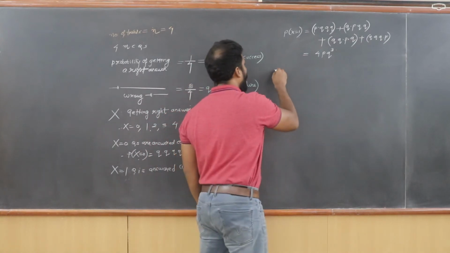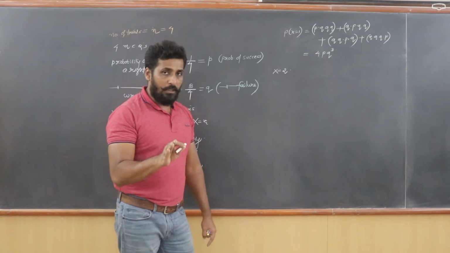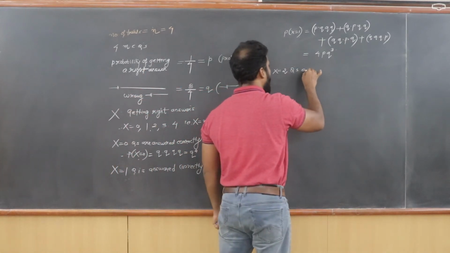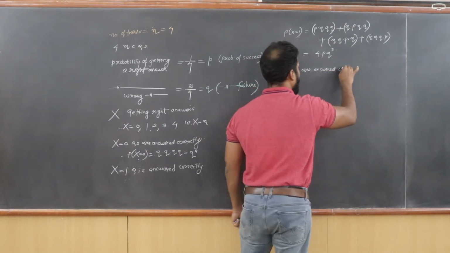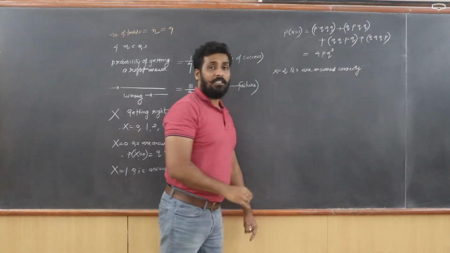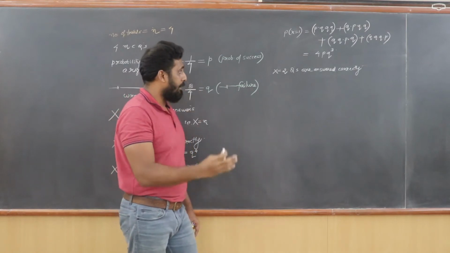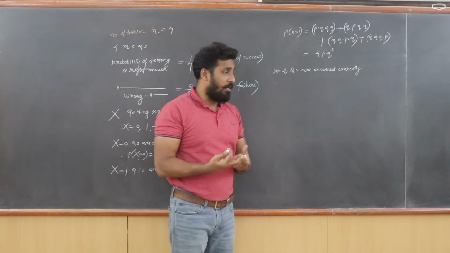Now let's move on to the next case, when x is equal to 2. That means out of the 4 questions you have answered 2 correctly. So when I say 2 questions are answered correctly, again the question should come to your mind. You should start thinking about this one concept. If 2 questions are answered correctly, which 2 questions are answered correctly?